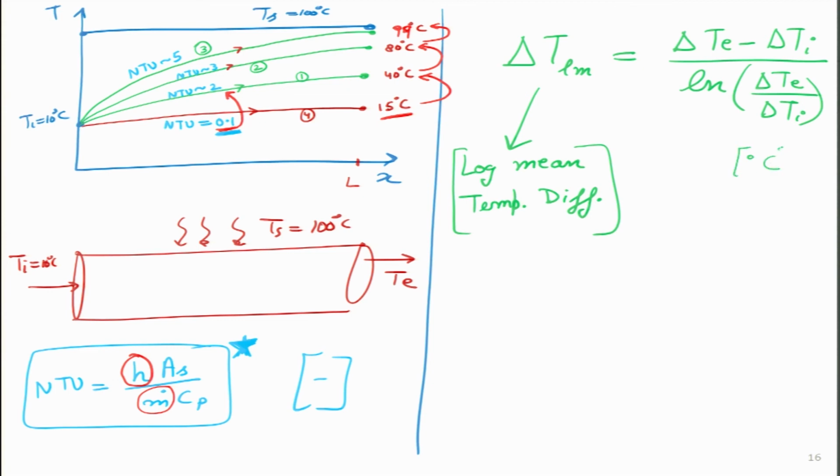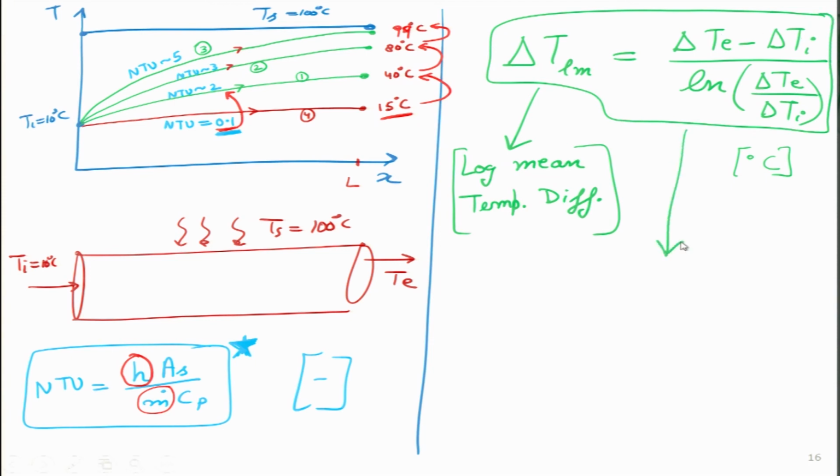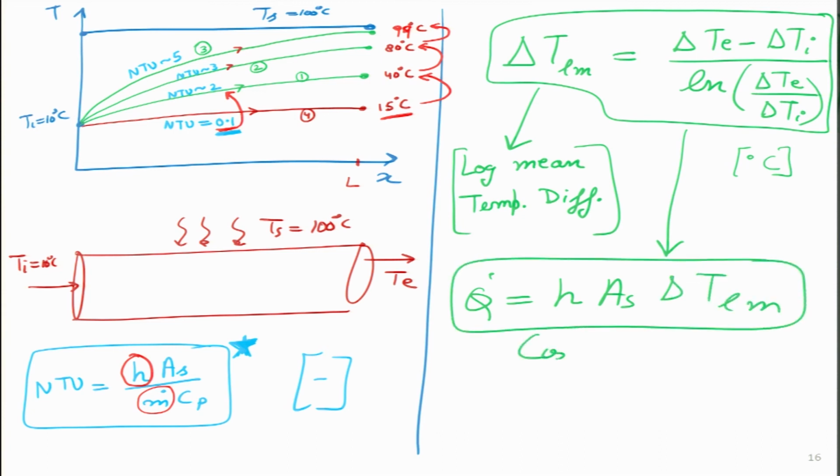So, it is just a temperature term, and I will put a box around it. Now, this log mean temperature difference expression tells me which value I should plug in when I am trying to calculate the rate of heat transfer for case number 2, which means when Ts is constant.